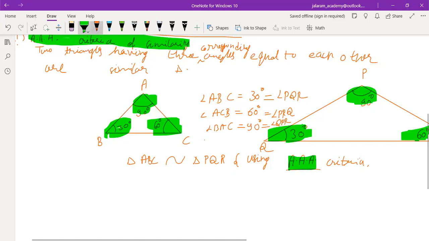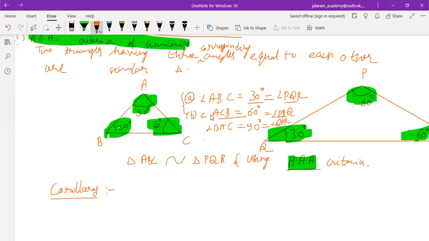Now it also has a corollary. Mostly we use that corollary to prove the similarity. We can use this corollary also in place of AAA. As when we were studying about this, angle ABC is 30 degree equals to angle PQR. Angle ACB equals to 60 degree equals to PRQ. Then we already know that the third angle must be equal as their sum is 180 degree. So if two angles are equal, third angle itself will become equal. So this corollary is called AA corollary.